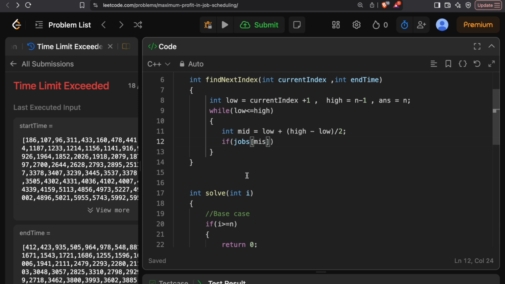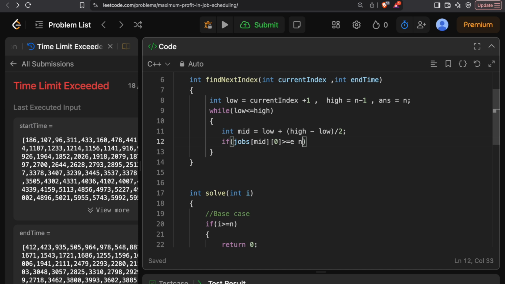and basically we can see if the mid element, jobs[mid], we are basically comparing the start time from the end time. So basically we are trying to find a job that has a start time greater than the end time of the previous job.